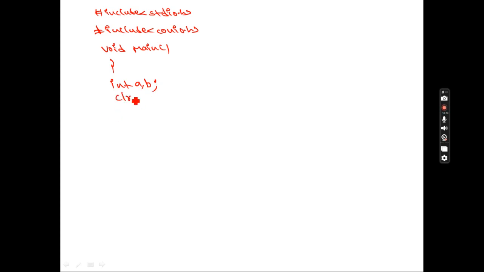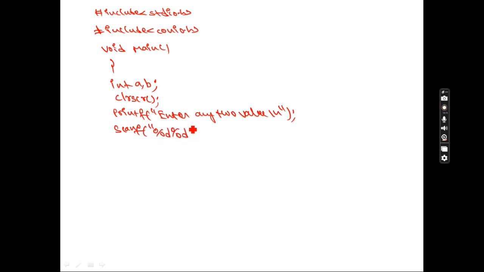So did I give the value for the variables? No, I want to take the value from the keyboard. So I'm asking the user to enter any two values. So printf, enter any two values. By reading the message, what will the user do now? \n. So next what I will write here, scanf. I'm taking the two integer values from the keyboard, %d. So the first value, where I'm storing, address of a.